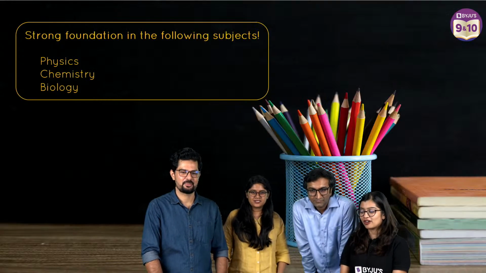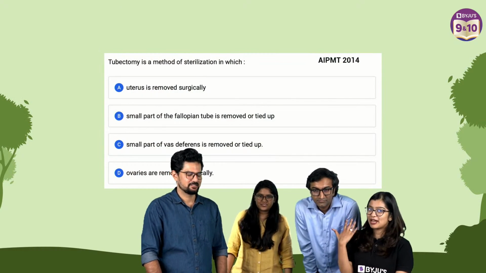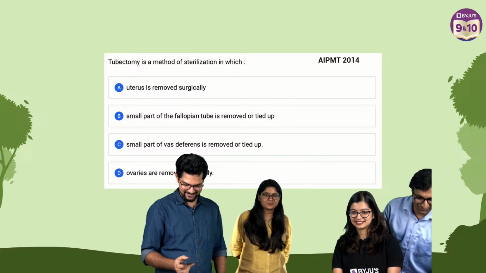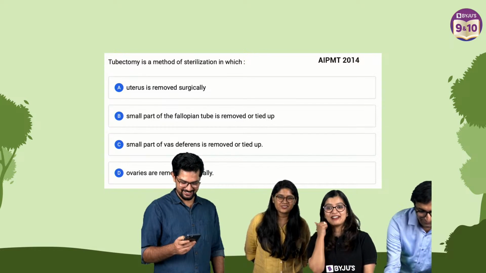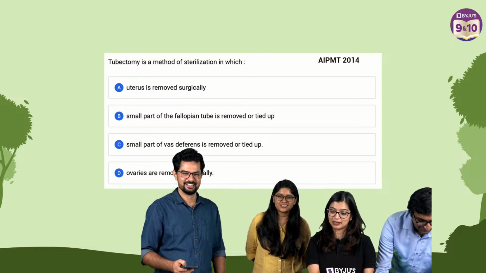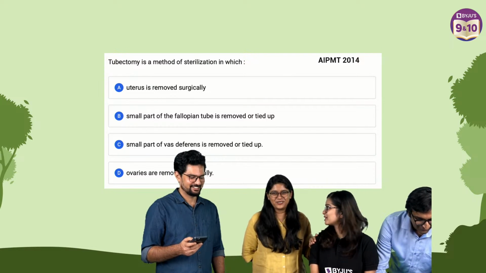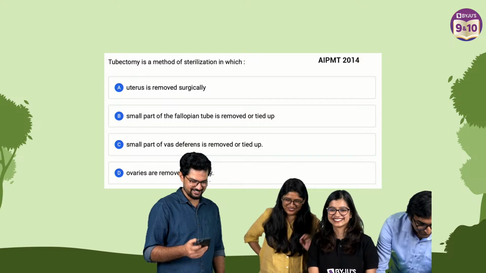All right. So just to give you guys some perspective on how foundation is important, here's a biology question from AIPMT back in 2014. I like that guy's question. Hold on. Can we just scroll up? Just look at his question. One sec. I want to just read it. In the meanwhile, you guys can give us the answer to this about tubectomy. Do they know what tubectomy is? We've taught them tubectomy. Okay, class 10th में we have.